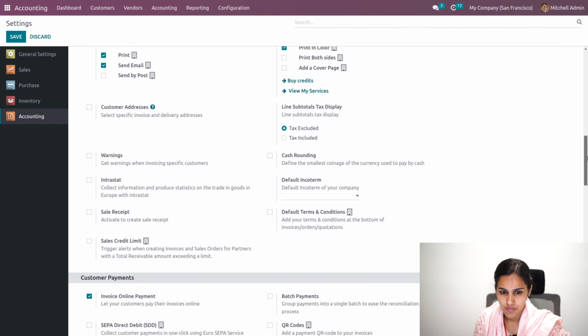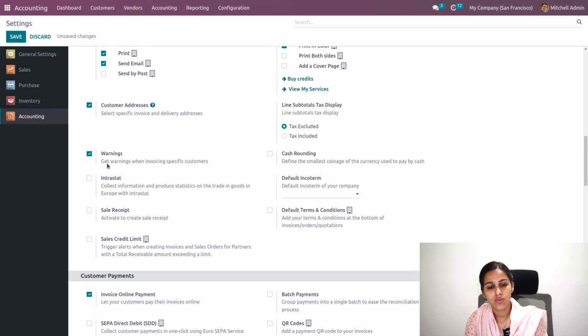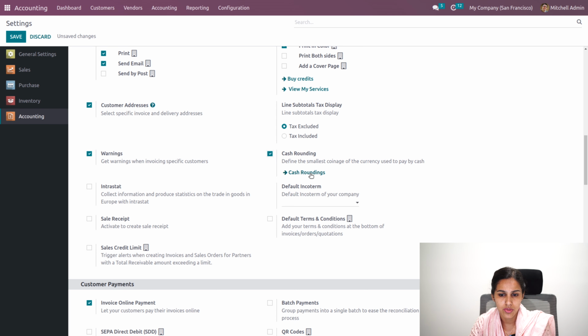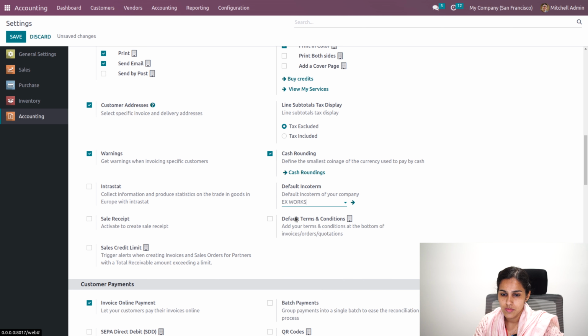And you will be having the customer address, so you'll be able to add here a specific delivery address on your invoice, and you will also be able to set warnings for your customers, that is you will be able to warn or block your customers while creating the invoices. And we'll be having the cash rounding, so we'll be able to create cash roundings, and default Incoterms can be updated. So in your invoice, this default Incoterm will appear.